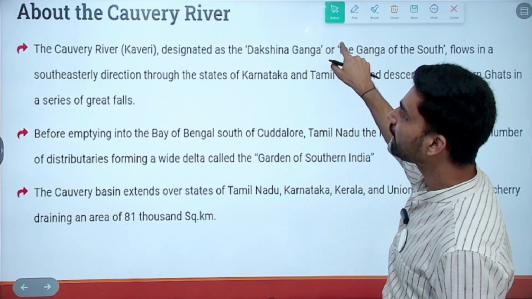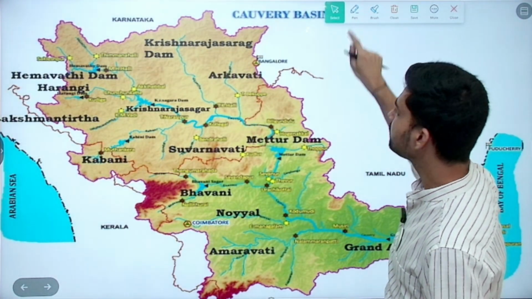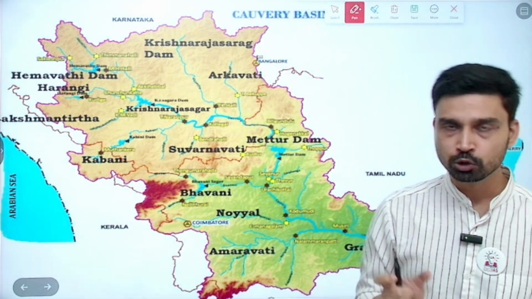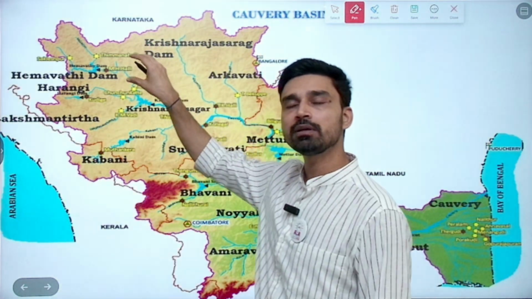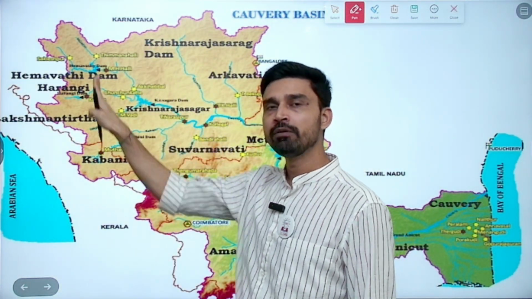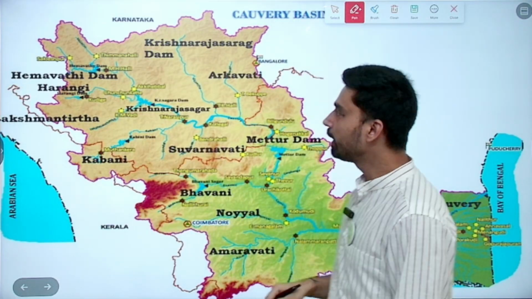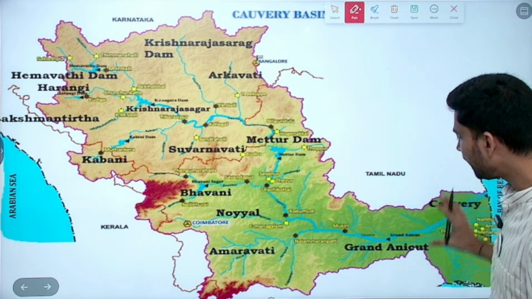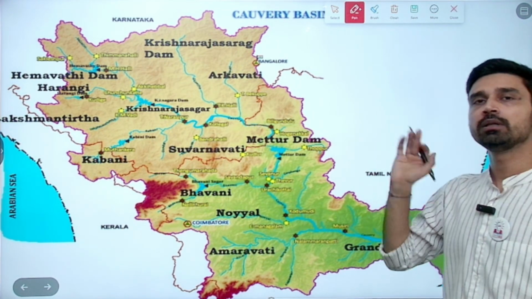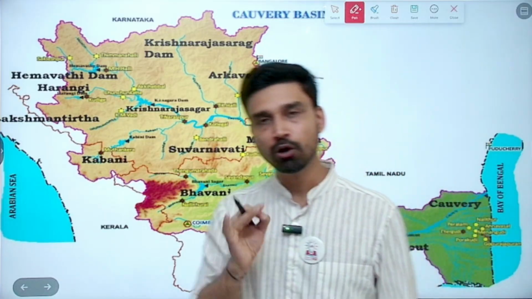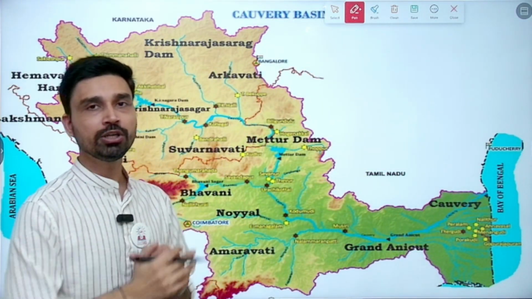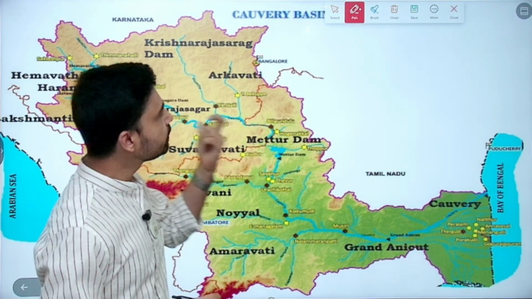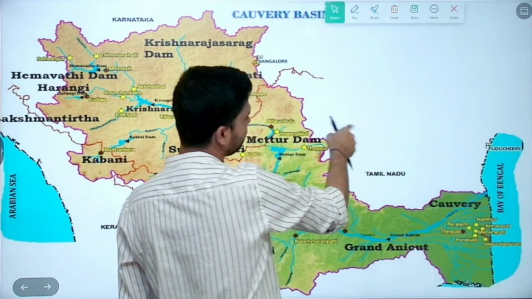Now, a very interesting fact about river Kaveri is that it is the only peninsular river that receives water during both the northeast monsoon and the southwest monsoon. The upper catchment area of river Kaveri receives water during the southwest monsoon. The moisture is brought from the Arabian Sea side, and during the winter season, the northeast monsoon winds are flowing. Moisture is supplied to the lower course of river Kaveri when the wind is blowing from the Bay of Bengal side, and due to this, the fluctuation of water volume in river Kaveri remains limited to a relatively small extent.